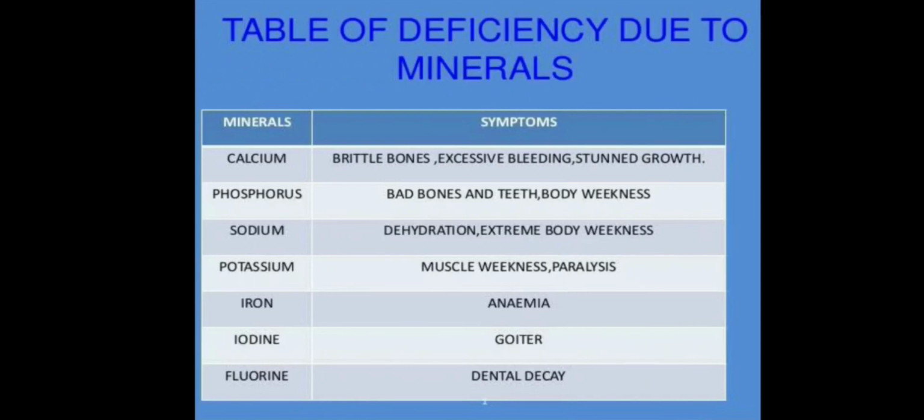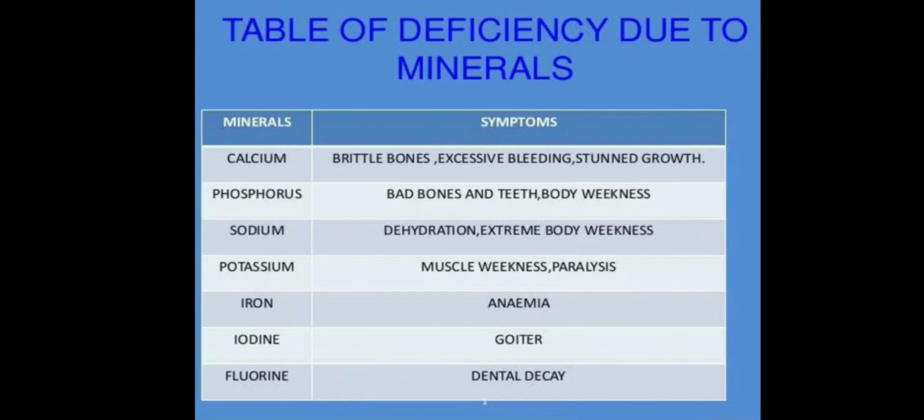Okay, so one thing you have to remember is that rickets is a children's disease which is caused by the deficiency of vitamin D as well as deficiency of calcium in the diet. Deficiency of calcium in adults causes brittle bones and teeth which can break easily. Similarly, phosphorus is also needed for the formation of good bones and teeth, and its deficiency causes bad bones and teeth and body weakness.